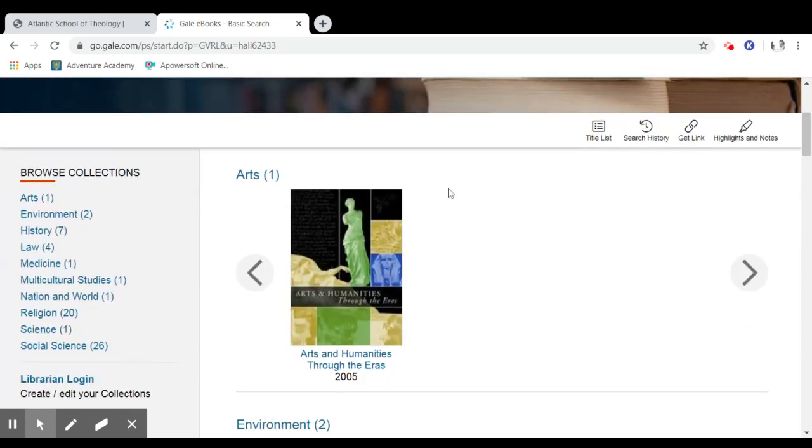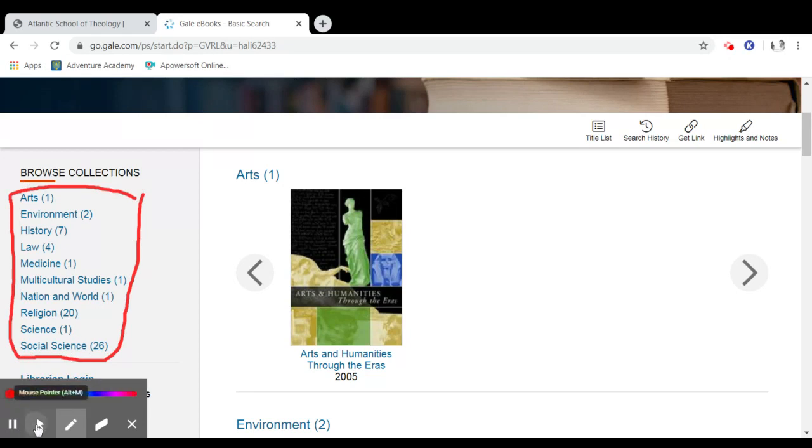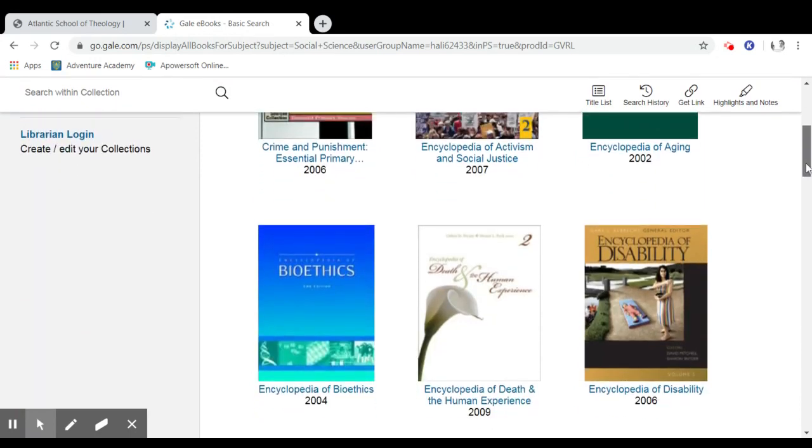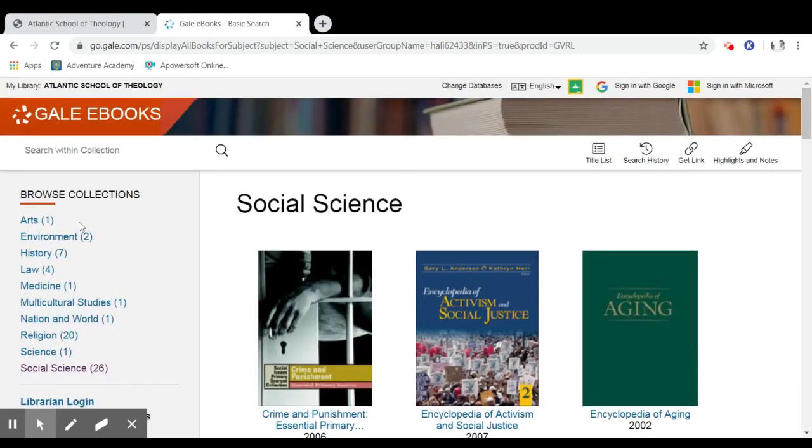And right here, you have a breakdown of the collection subjects, with the largest number falling under social sciences. So scroll down, take a look. Let's see.